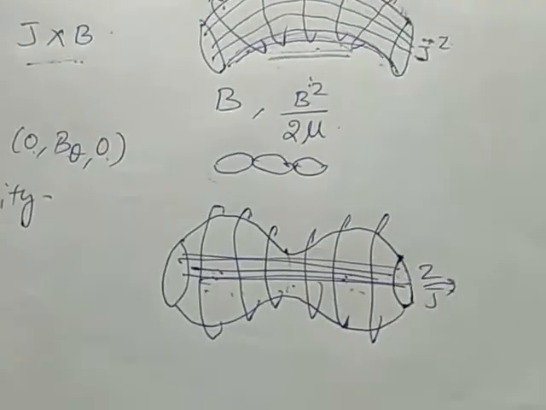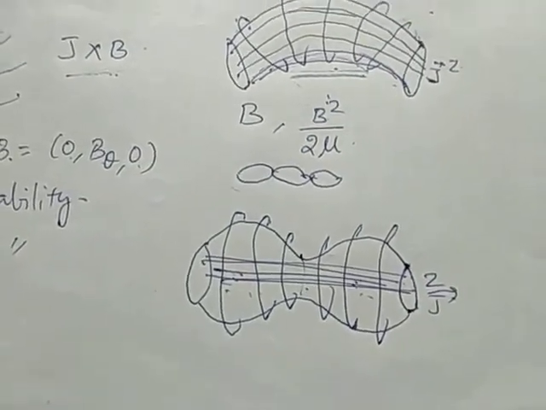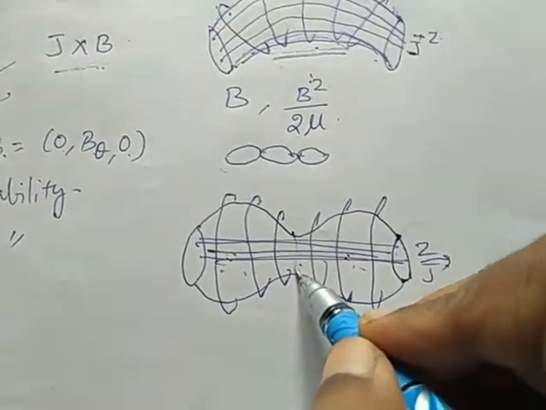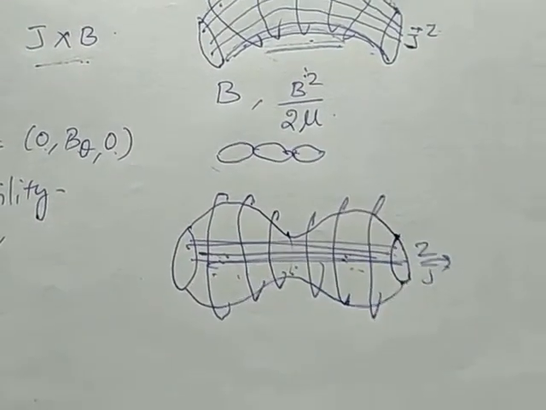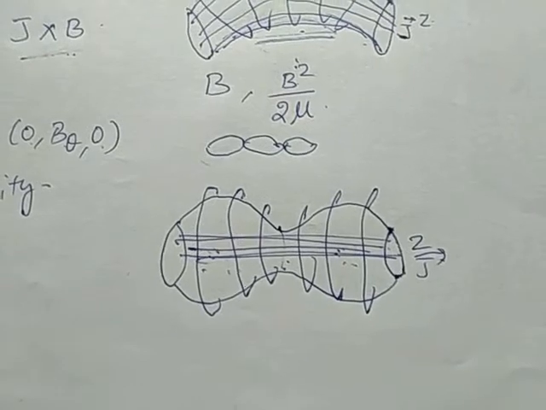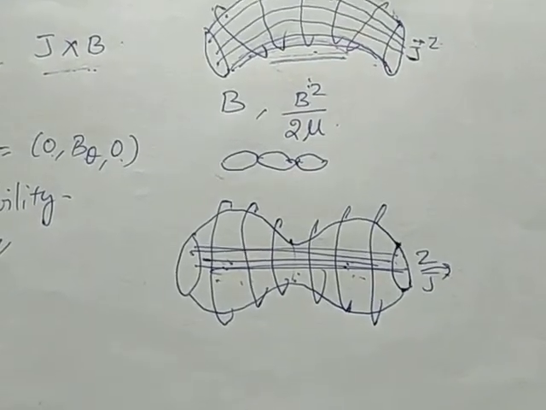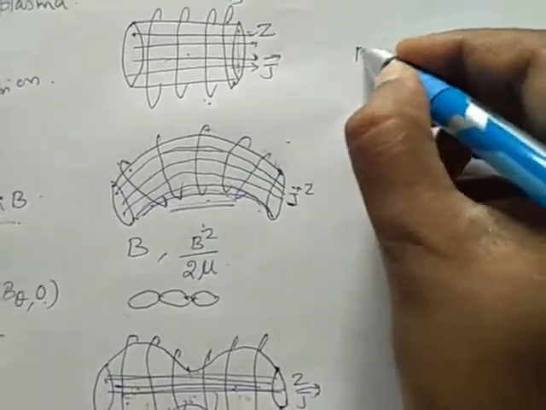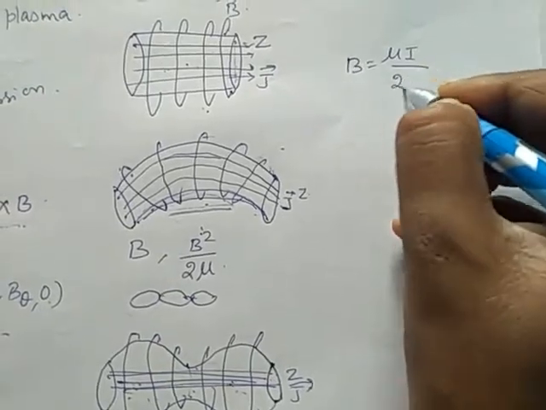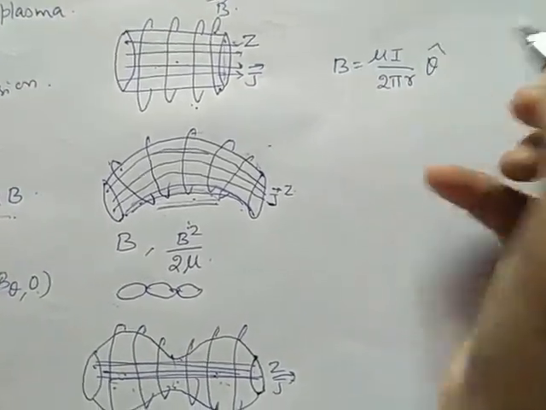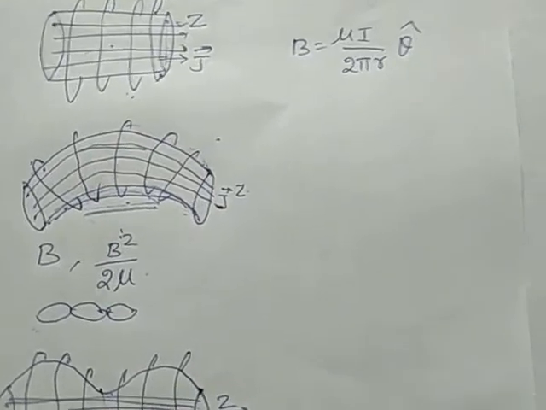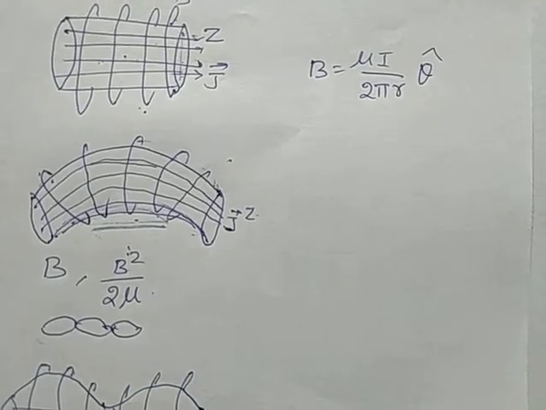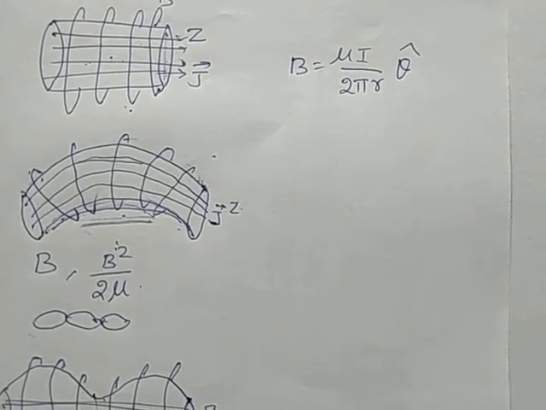From Ampere's law, the uniform current flowing in the axial direction produces a magnetic field. Now we are considering the direction of theta, that is the azimuthal direction. The magnetic field varies inversely as the distance from the axis increases. So B is given by mu I by 2 pi r in the theta direction, using Ampere's law. Here mu is magnetic permeability, I is the axial current, and r is the local radius of the plasma column.